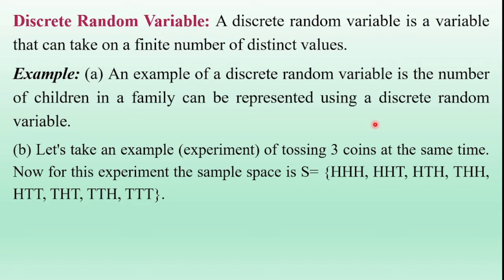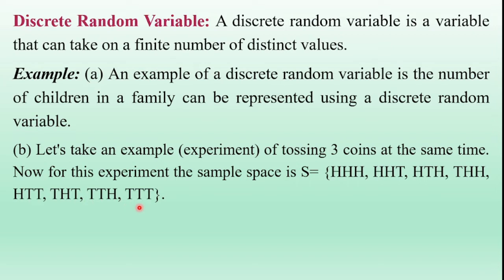Let us take an experiment of tossing three coins at the same time. The possible outcomes of the experiment are S equals HHH, HHT, HTH, THH, HTT, THT, TTH, TTT.